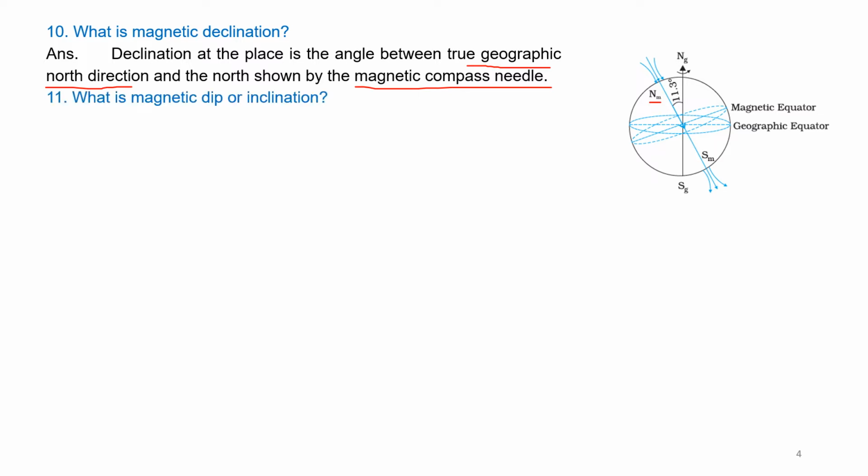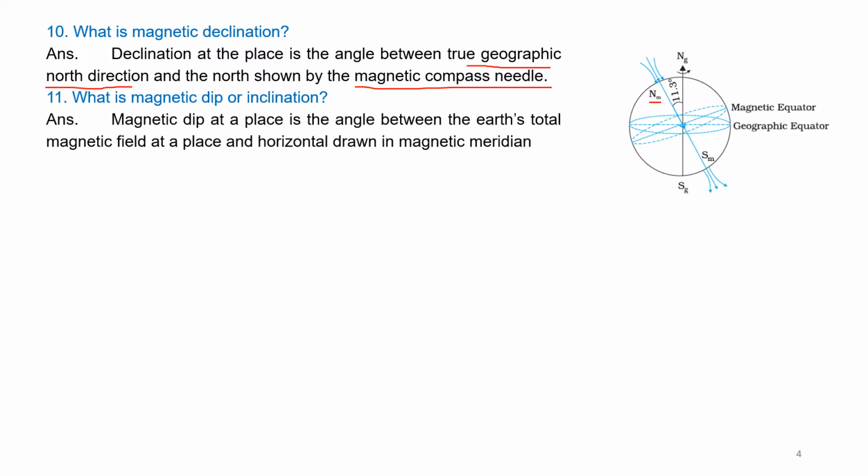Question number 11. What is magnetic dip or inclination? Magnetic dip at a place is the angle between Earth's total magnetic field at a place and the horizontal drawn in the magnetic meridian. See, magnetic dip. This is the total, the BE in this. Please see the diagram too.